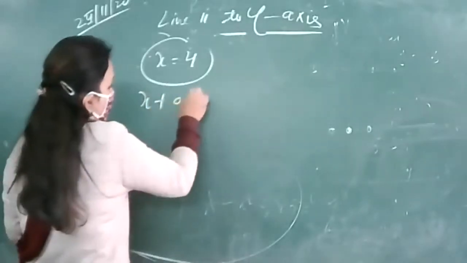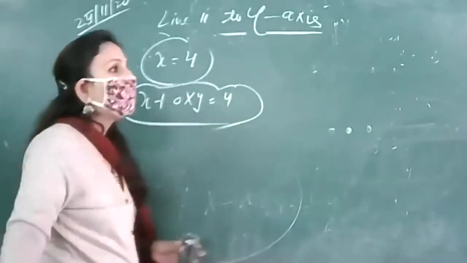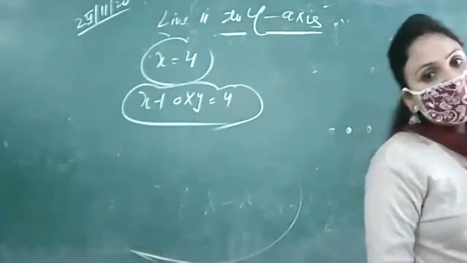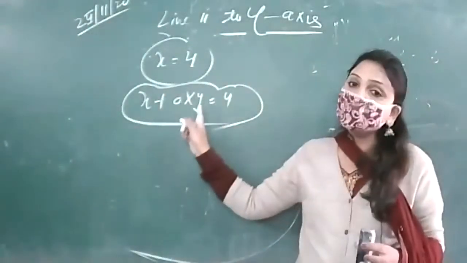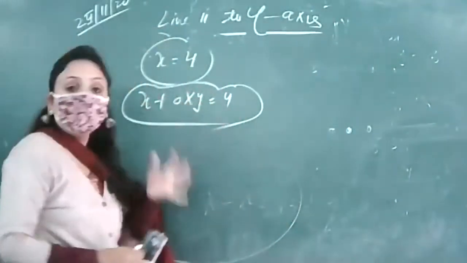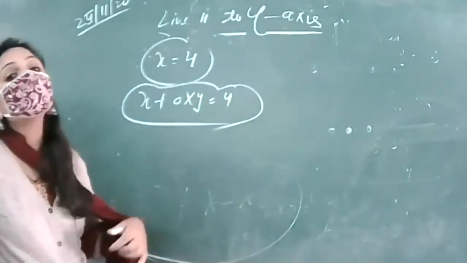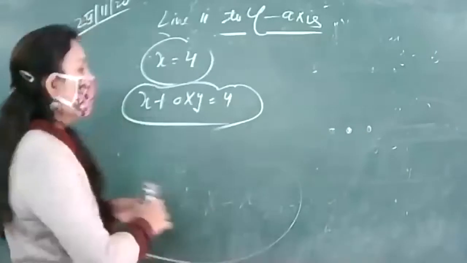By multiplying it with 0, because it will not cause any damage or any profit to our given equation. So I introduce y by multiplying it with 0. Now again the same concept we are following, that we have to draw the graph. That means we need points, and for points we have to make the table. So let us make the table.